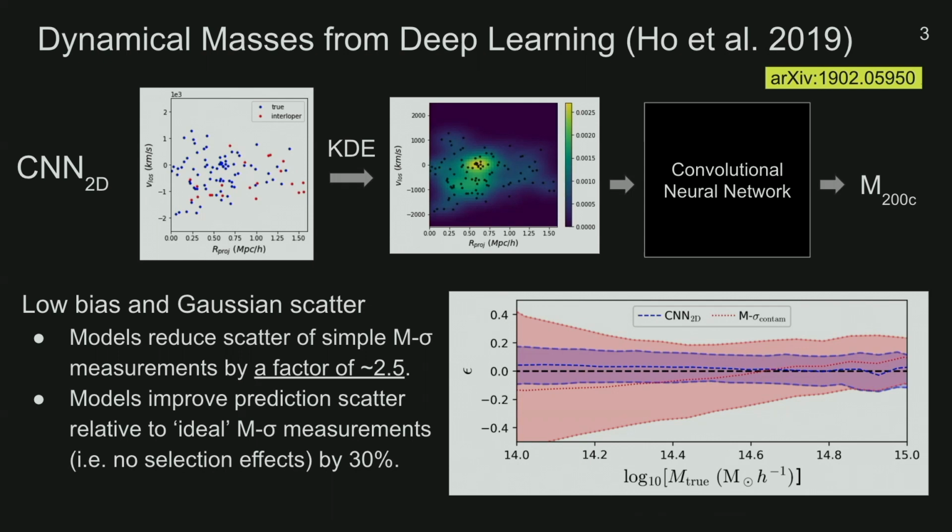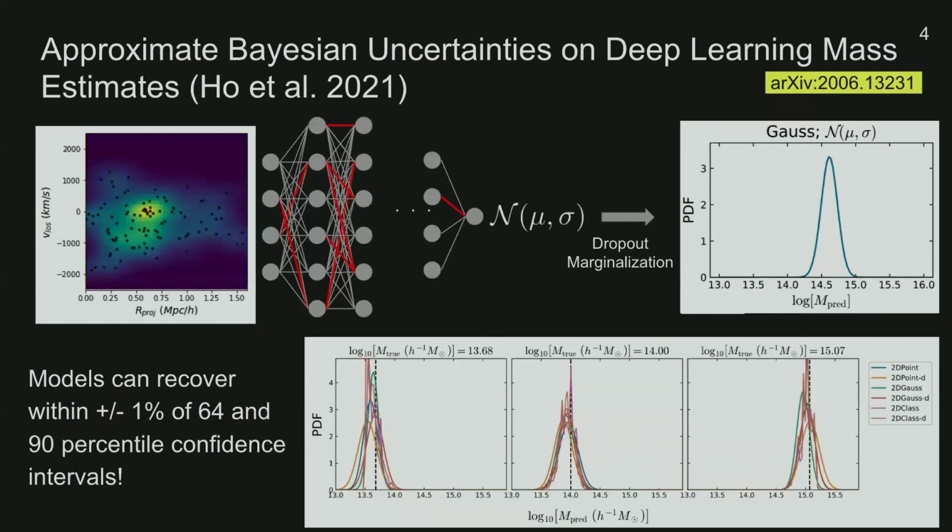So following this, we decided that to do cosmology, we needed not just a way of measuring these masses, but also methods for reconstructing our predictive uncertainty. So in a follow-up paper published early this year, we extended this model using approximate Bayesian techniques to predict both mass and uncertainty for each cluster in our test set.